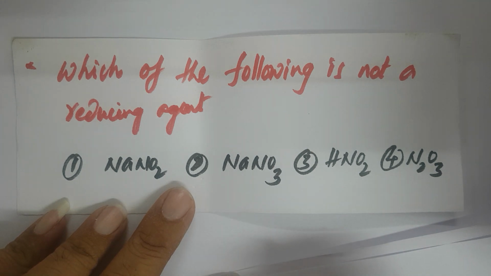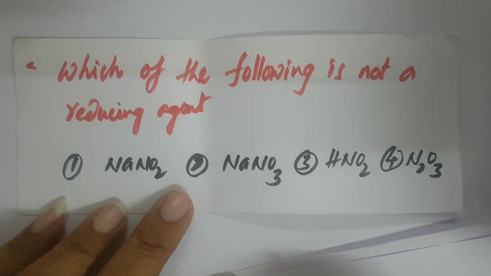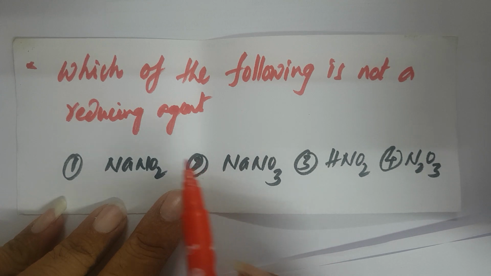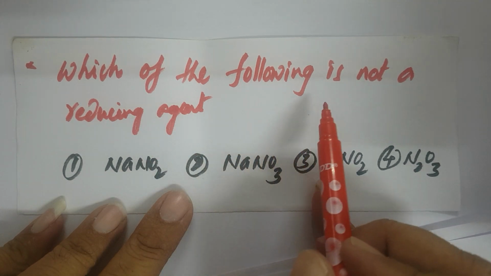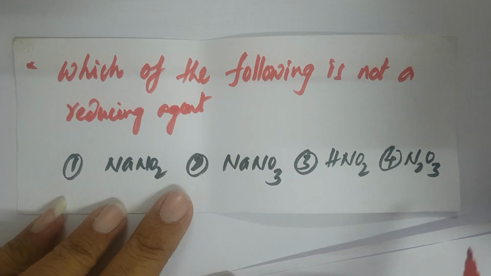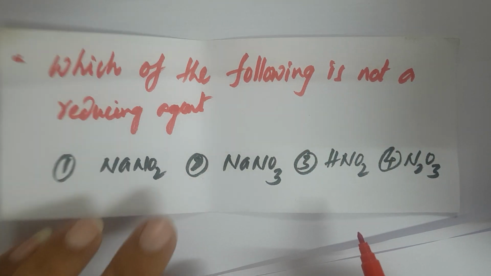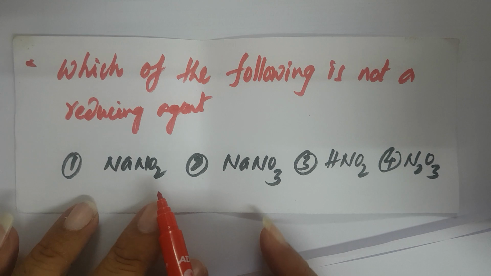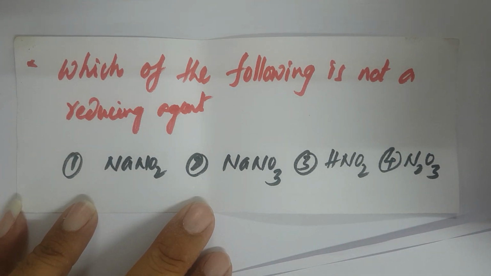Students, some bits based on chemical reactions regarding oxidizing and reducing agents. First one: which of the following is not a reducing agent? Here, the given options are related to nitrogen compounds.